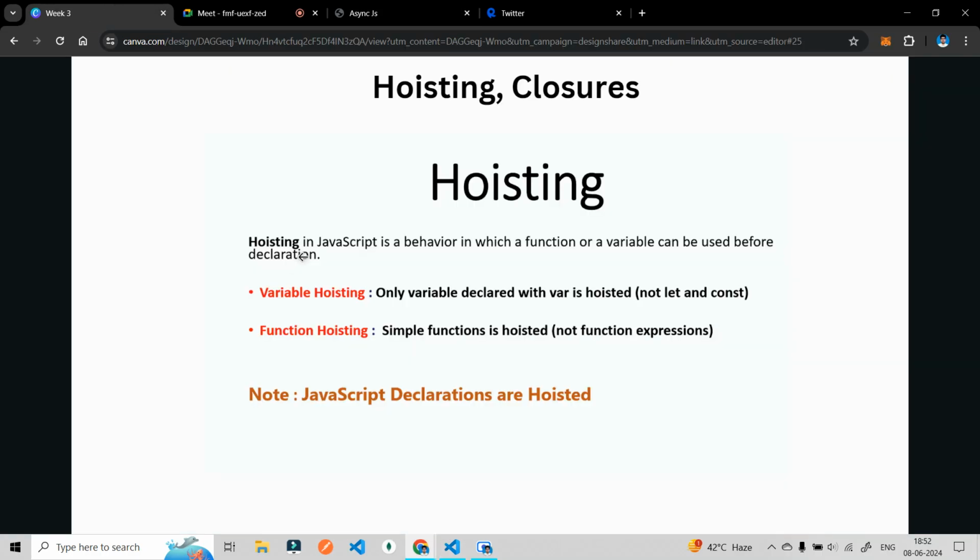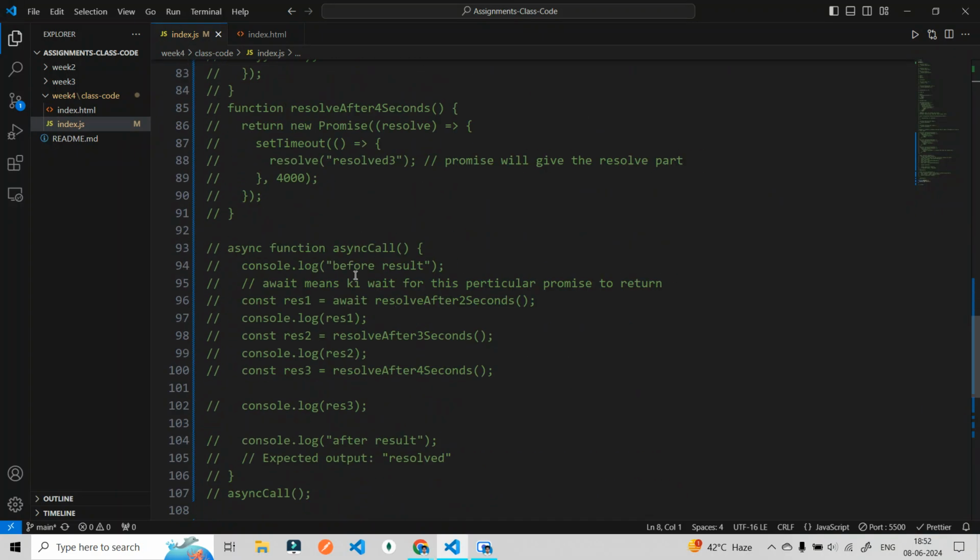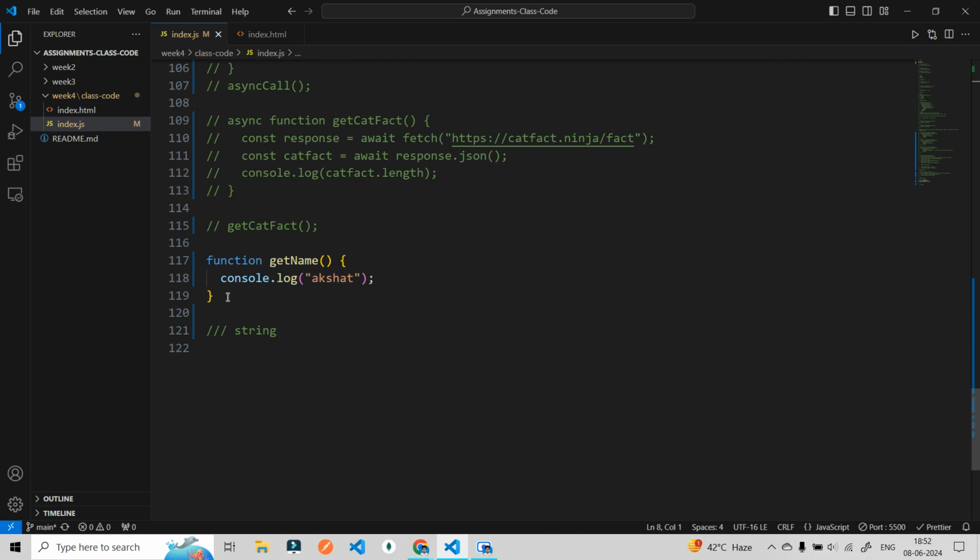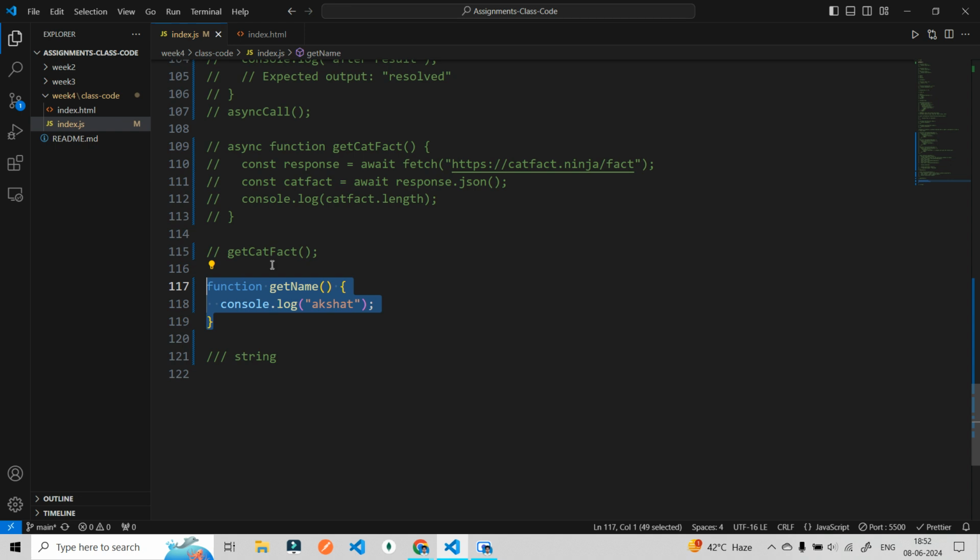Let me show you. Hoisting in JavaScript is a behavior in which a function or a variable can be used before declaration. For variable hoisting, only variables declared with var are hoisted, not let and const. And a simple function is hoisted, not a function expression. As simple as that. This function is hoisted on the top of the code.